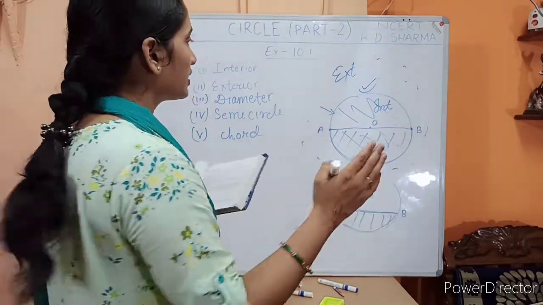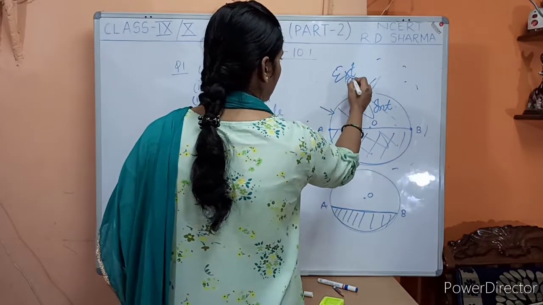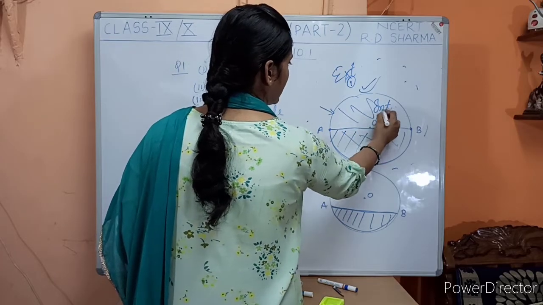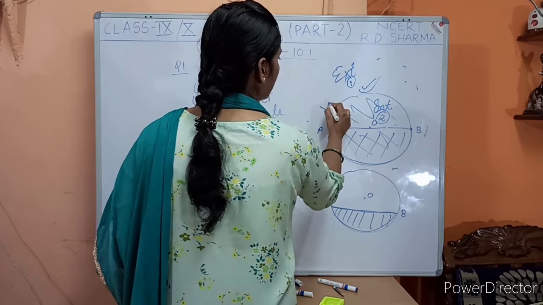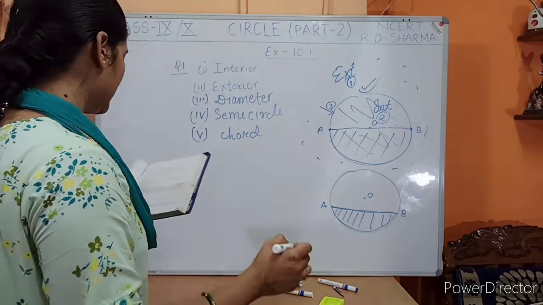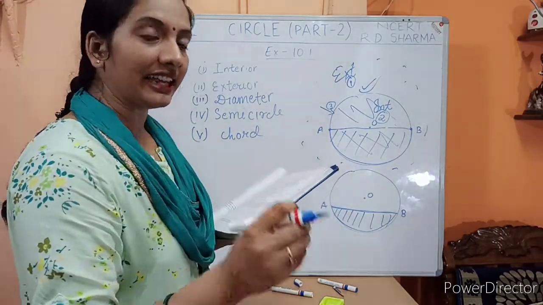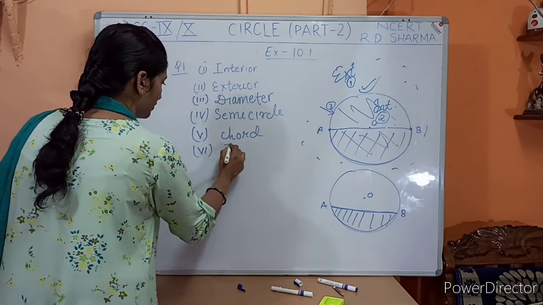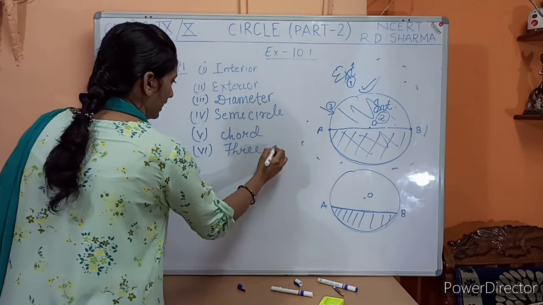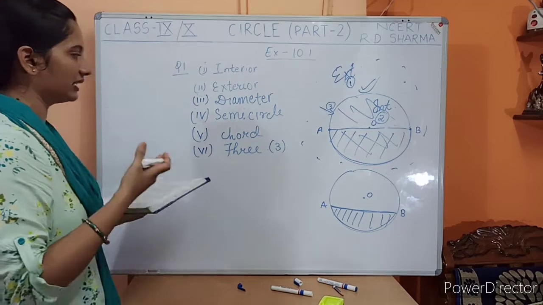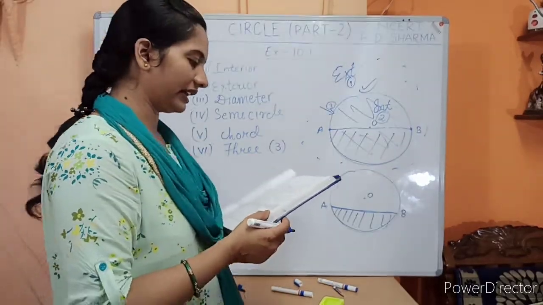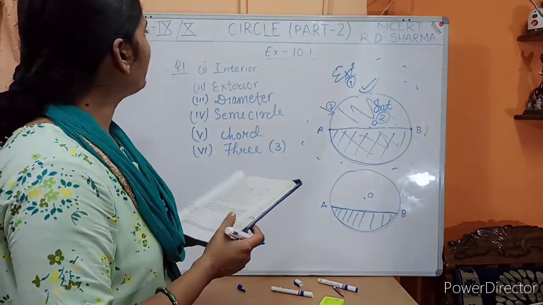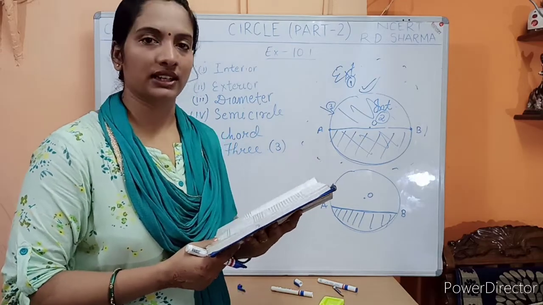Sorry, any plane. So the first is the exterior, second is the interior, and the third one is the circle itself. So it means that a circle divides any plane into 3 parts. So its answer is 3. I hope you can write either the spelling or the number, it doesn't matter, you may write anything. So I hope the fill in the blanks of this 10.1 is clear to everyone.